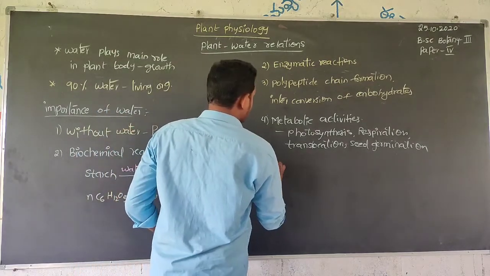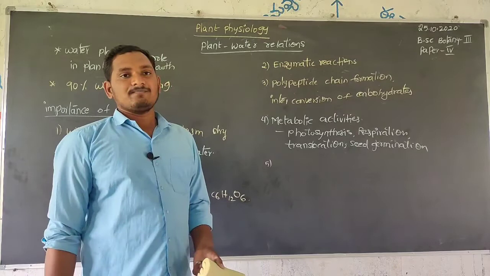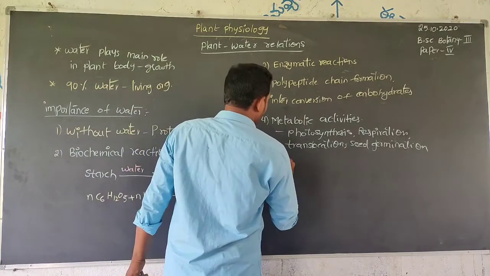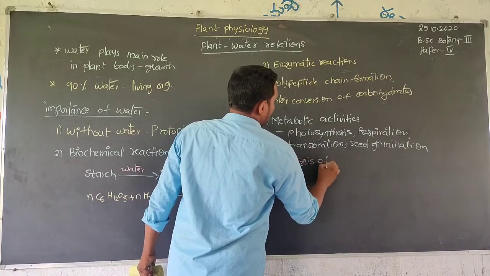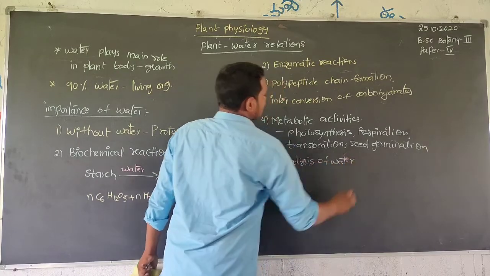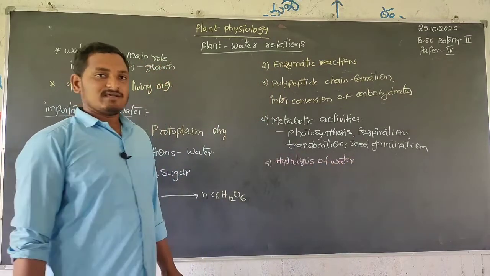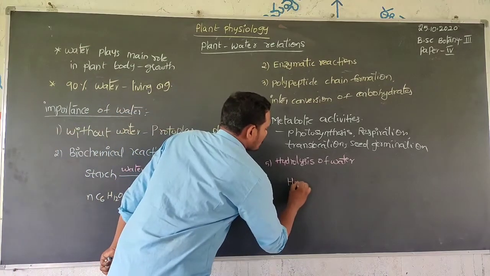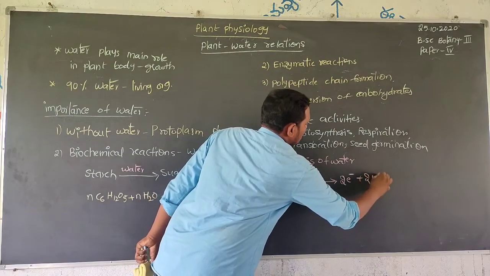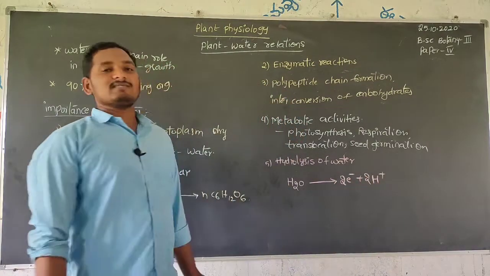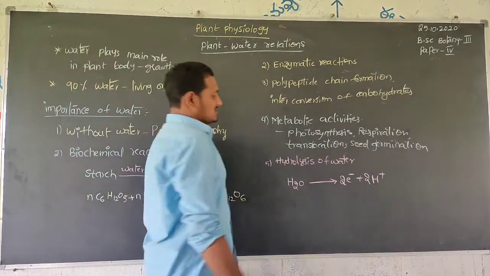Next, hydrolysis of water, which is very important. What is meant by hydrolysis of water? Hydrolysis of water means water splits into 2 electrons plus 2 protons. That is photolysis of water in photosynthesis.